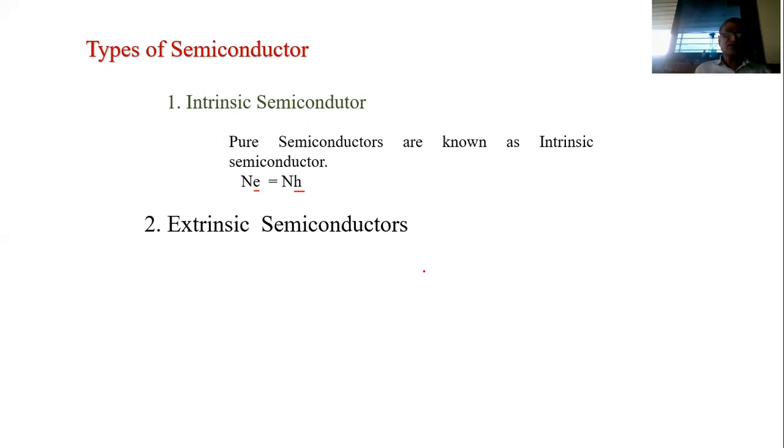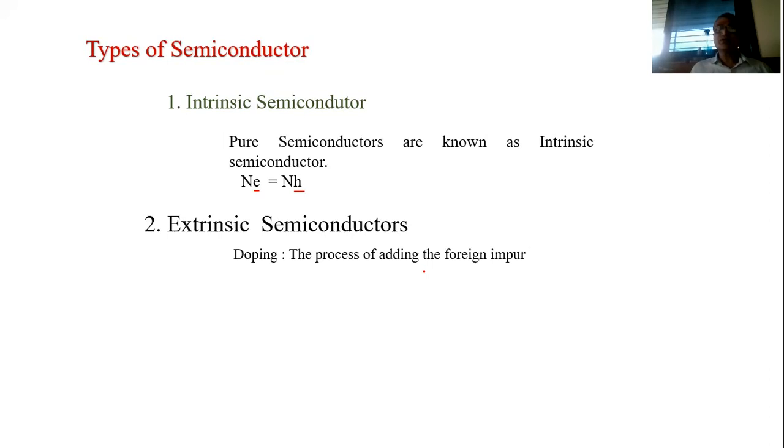To increase the conductivity of the semiconductor, we can add a foreign impurity to that material. The process of adding a foreign impurity to the pure semiconductor is called doping.